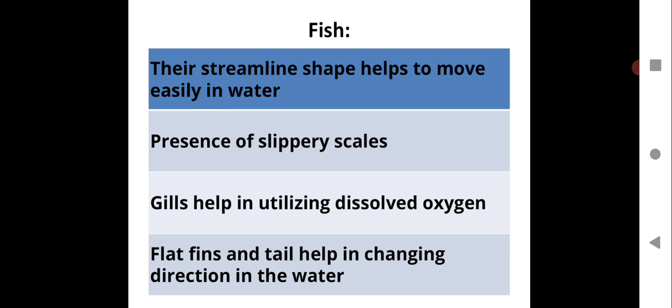They have a streamlined shape, which helps them move easily in water, slippery scales, gills that help in utilizing dissolved oxygen, and flat fins and tail that help in changing direction in the water. So these are the adaptations of the fish.